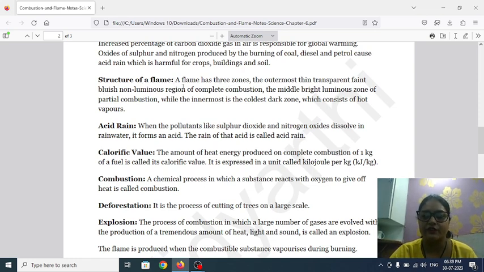Now, structure of the flame. A flame has three zones: the outermost thin, transparent, faint bluish non-luminous region of complete combustion, the middle bright luminous zone of partial combustion, and the innermost is the coldest dark zone which consists of hot vapors. Now what is acid rain?